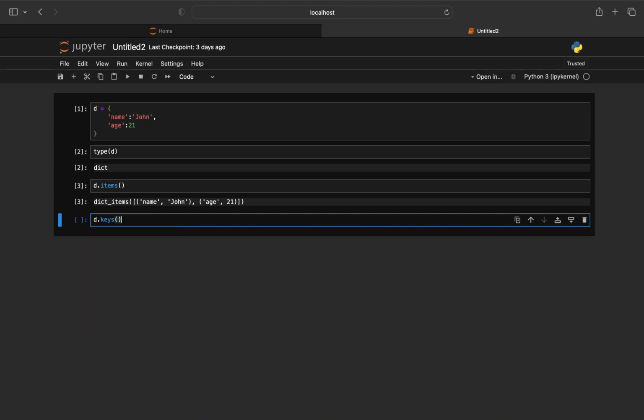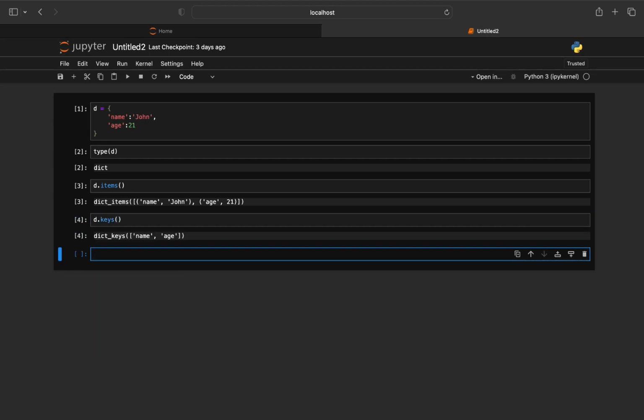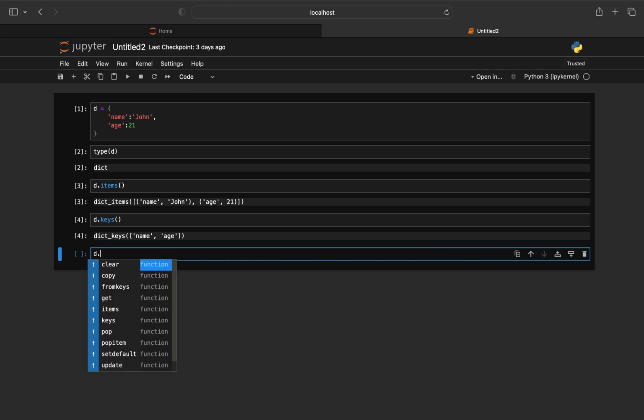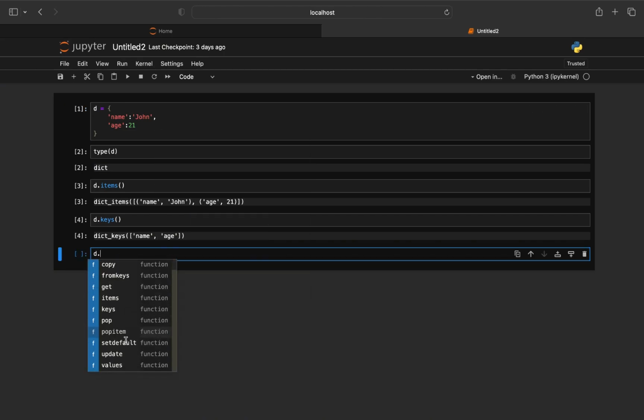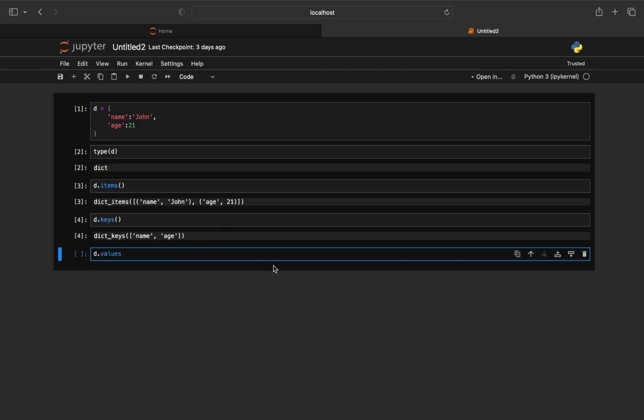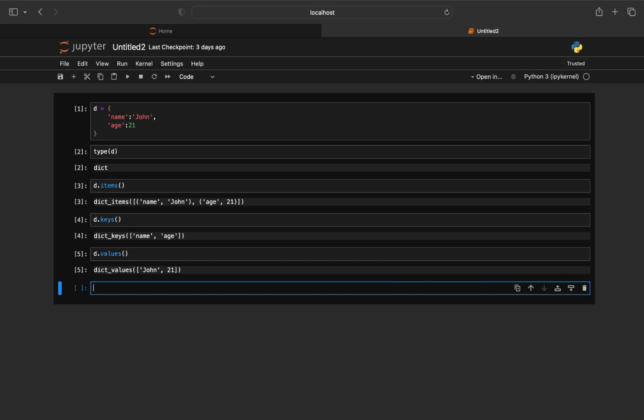Keys shows only the keys of the dictionary, which are name and age. The next one is pop. It removes the ending item, the last item, from the dictionary. Pop item, we give the key name and it removes the key. Same with update, and values shows the values which are John and 21. So these are the dictionary's keys and values. This is a basic type of dictionary.